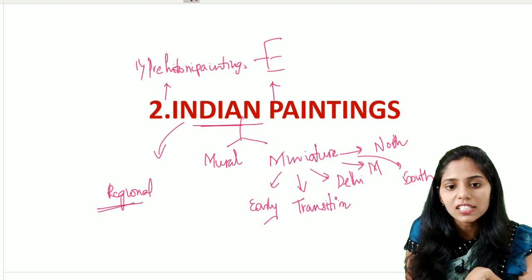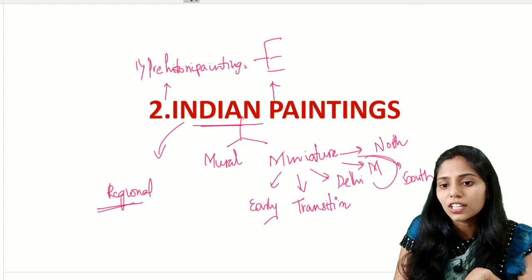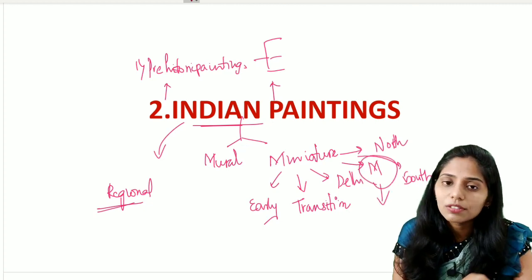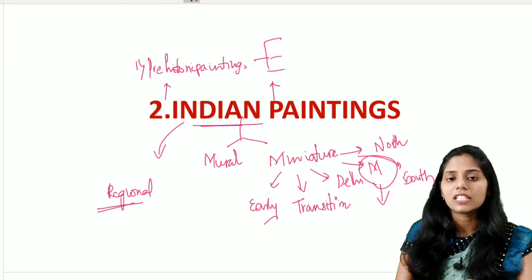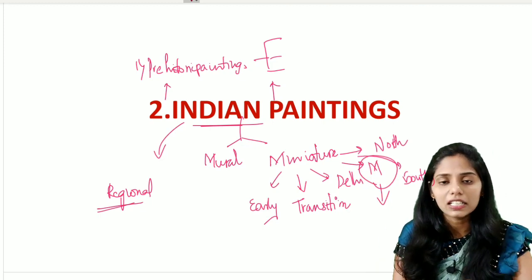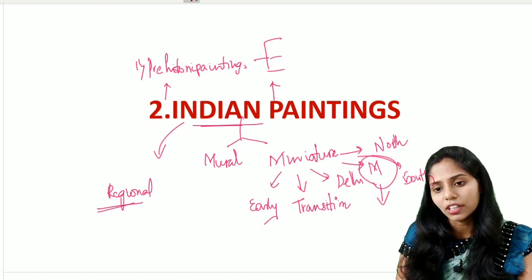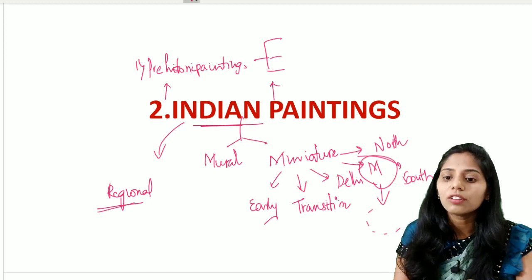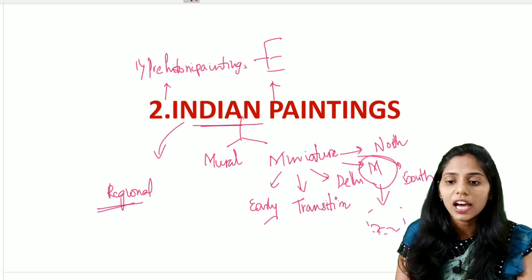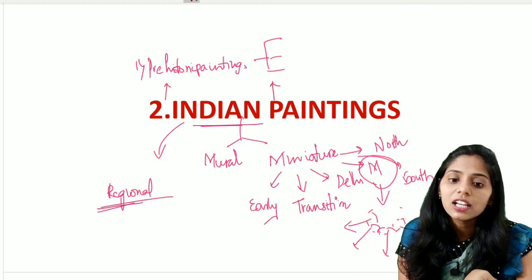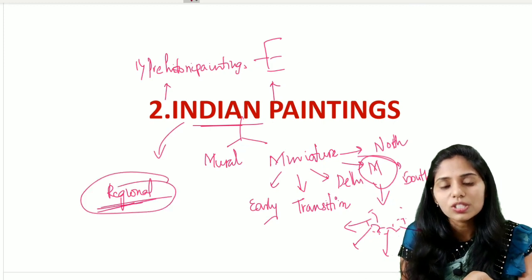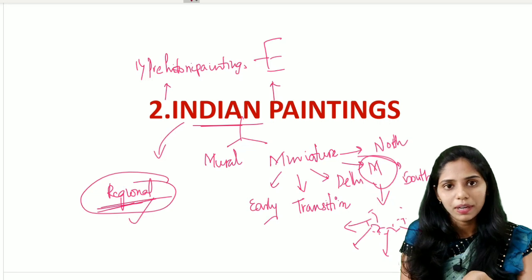Why the regional styles? We know during these periods of the Mughal, the last important Mughal ruler was Aurangzeb. So Aurangzeb did not practice painting much. There is a decline of this art of painting seen in the period of Aurangzeb. And later on, the painters or artisans who were present in the court of the Mughal moved to other areas and developed the regional paintings. So we are also going to see the regional schools of painting as well.